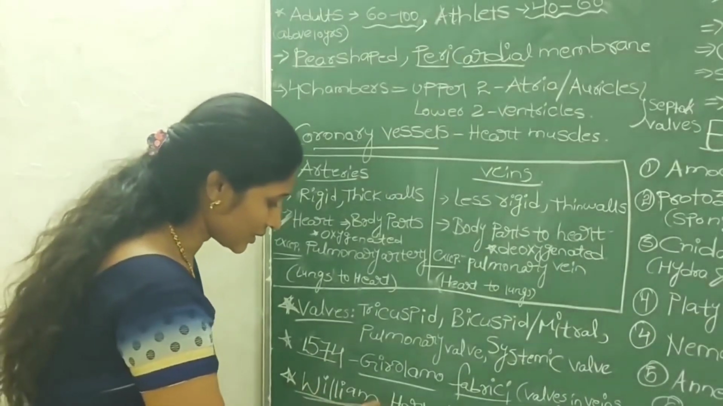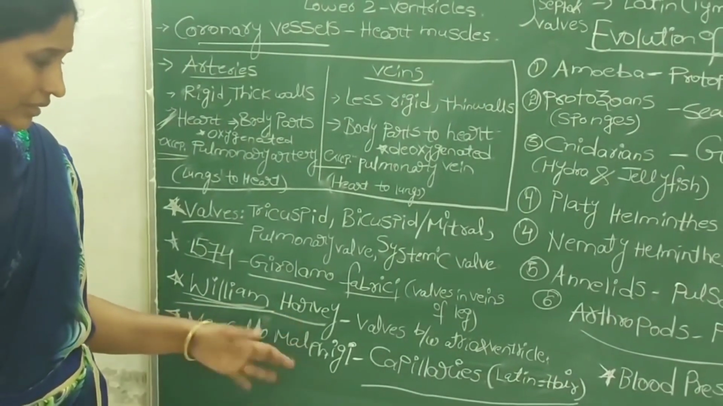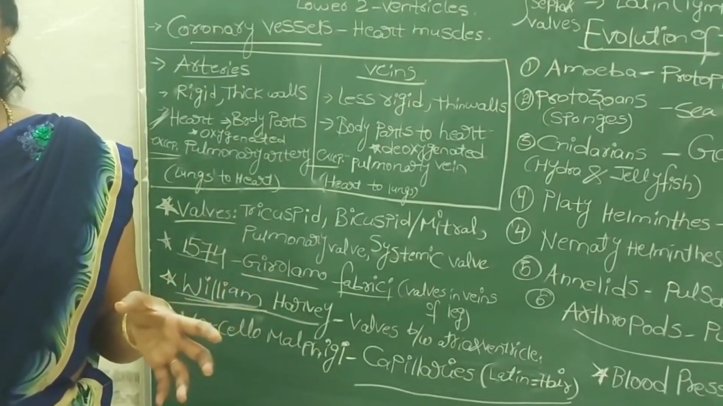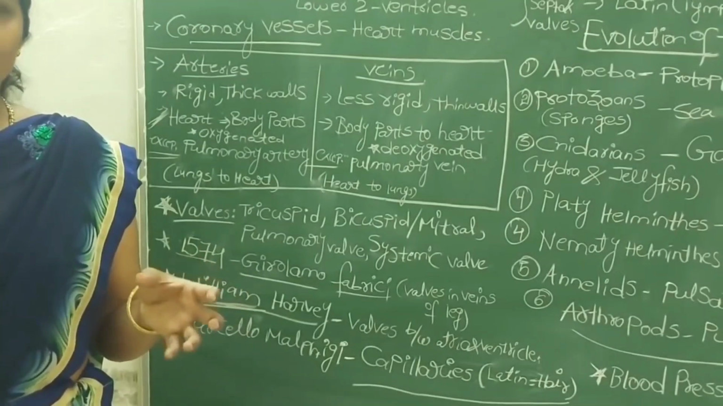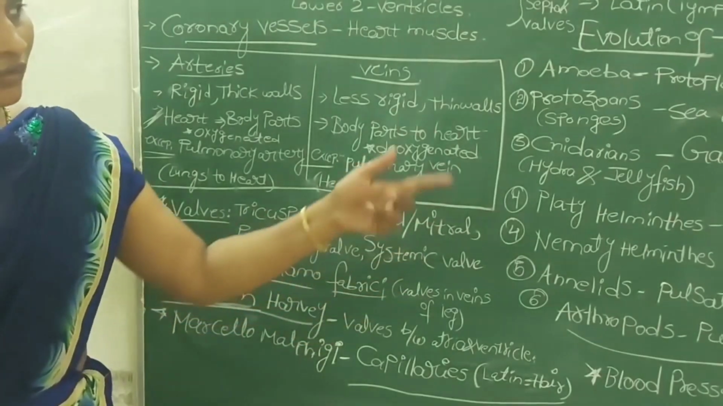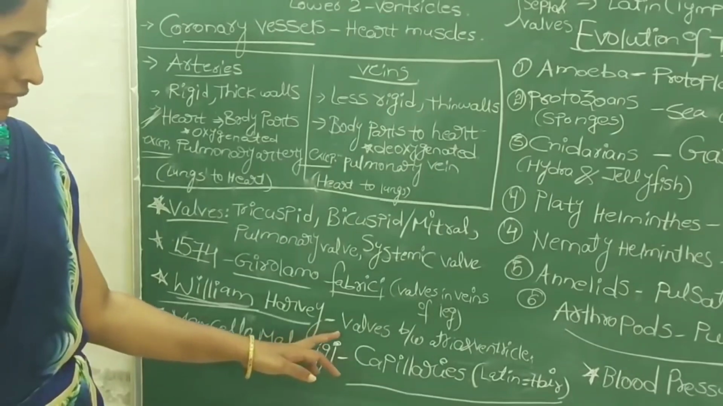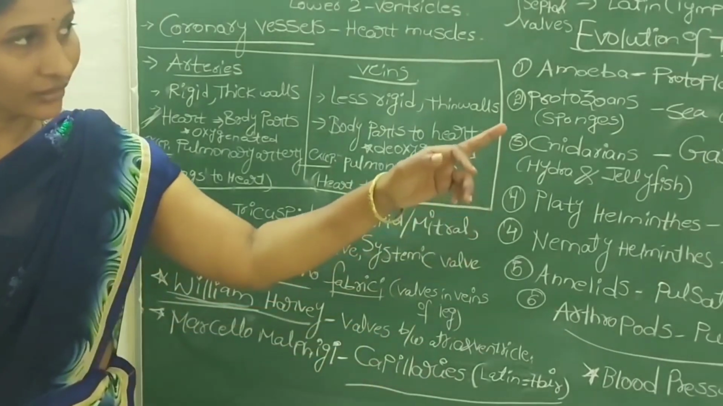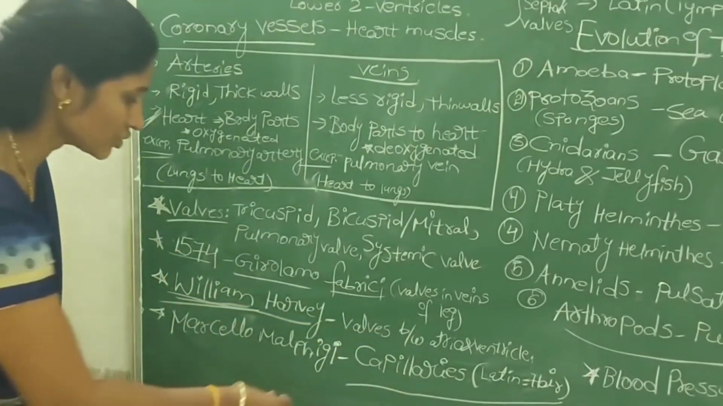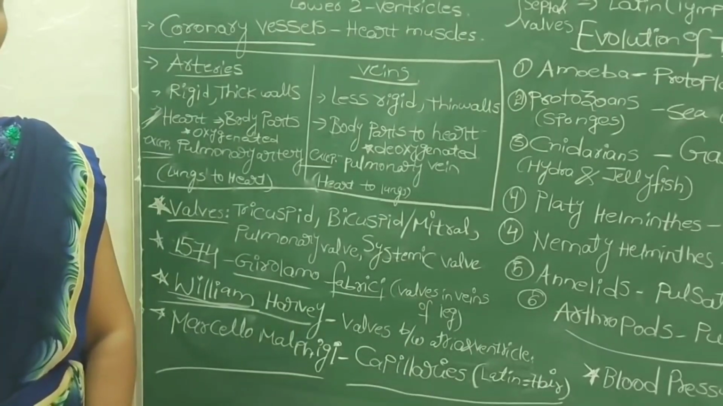And one more scientist here, actually a doctor, William Harvey. William Harvey studied the dissected hearts of dead animals, and he studied the valves present between the heart chambers. He found that the valves are present between the atria and ventricles, and these are also one-way valves. And one more scientist, known as Marsilio Malpighi.